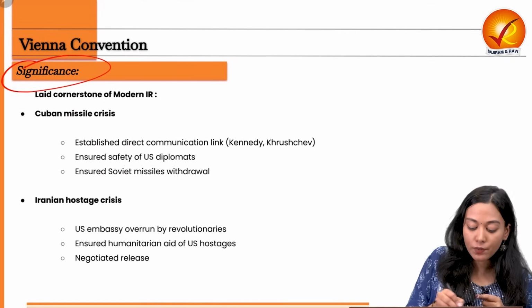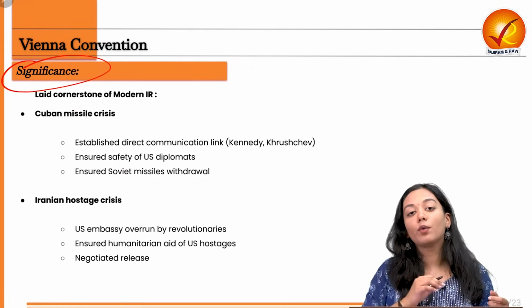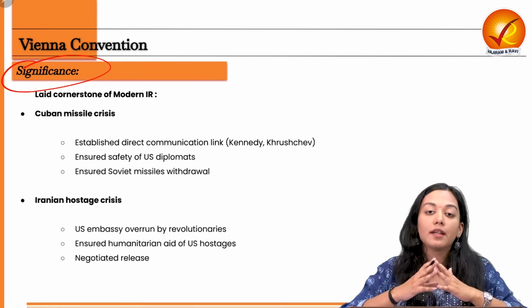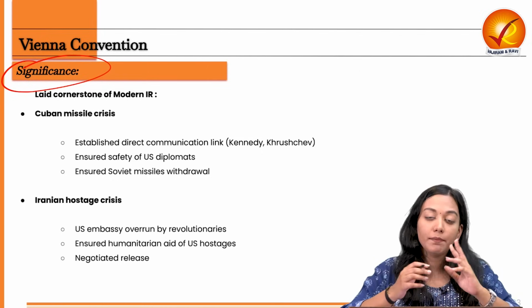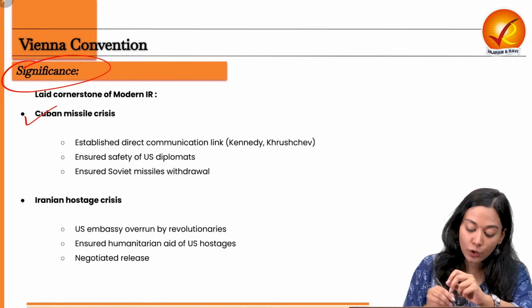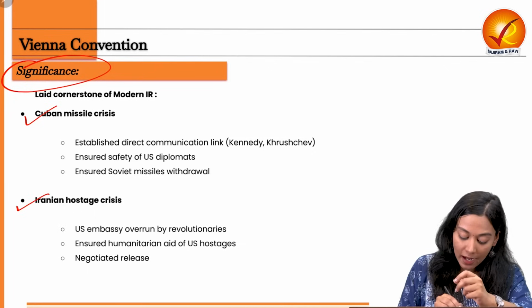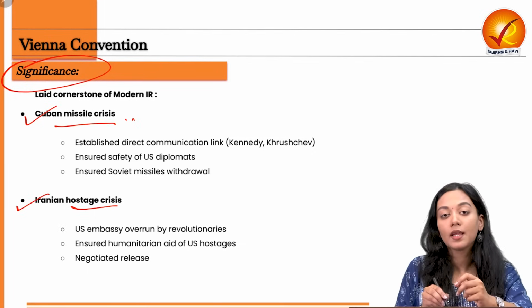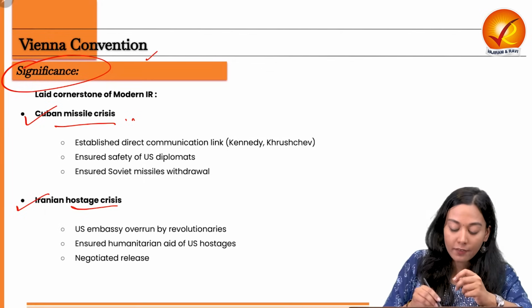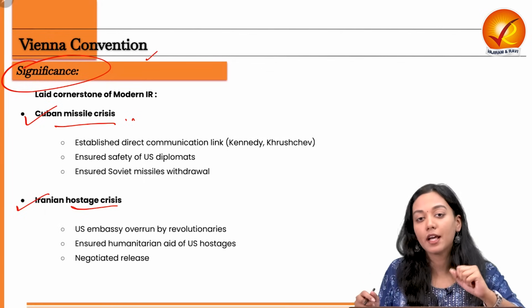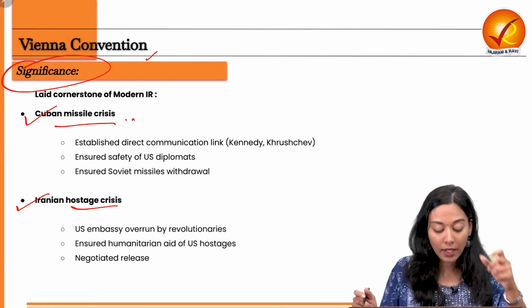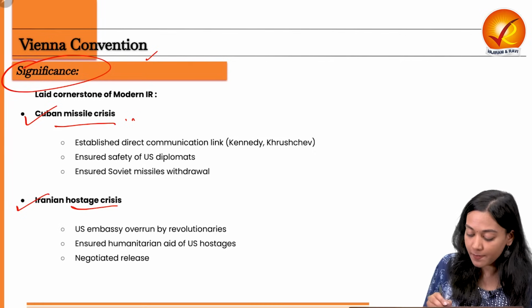What is the significance of the Vienna Convention? It has laid down the cornerstone of modern international relations across the world. There have been two instances. First one, the Cuban Missile Crisis. Second, the Iranian hostage crisis, in which the impact of the Vienna Convention was seen in resolving the international tussle. So what happened during the Cuban Missile Crisis?